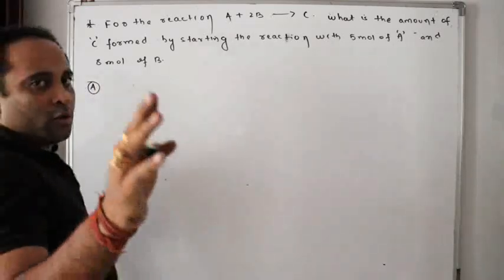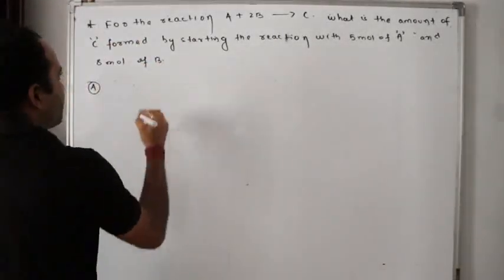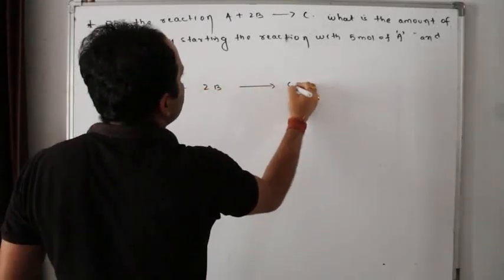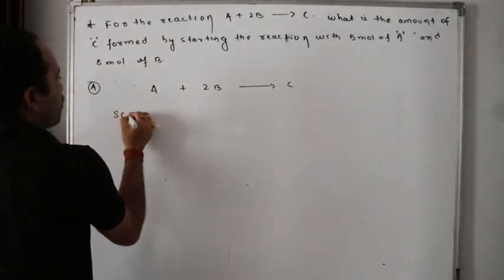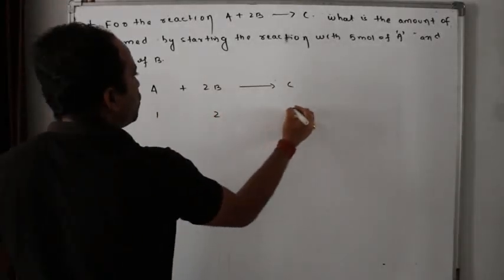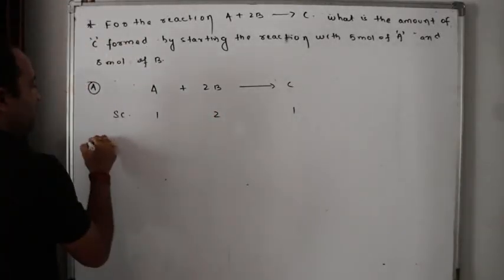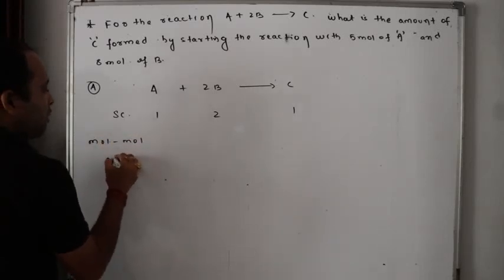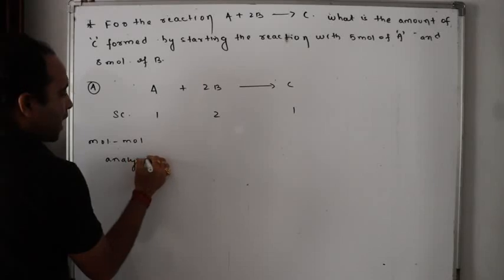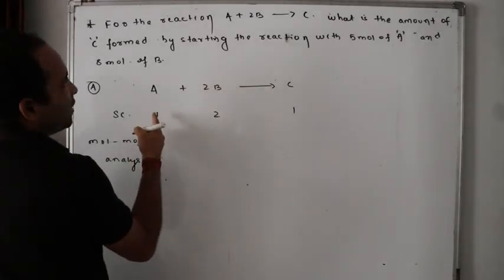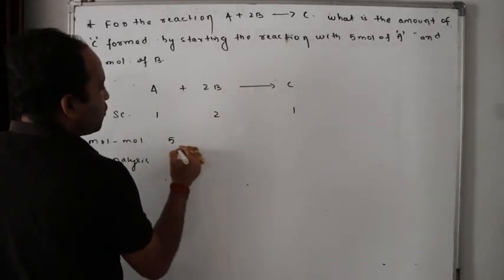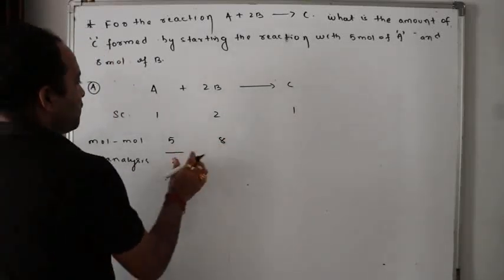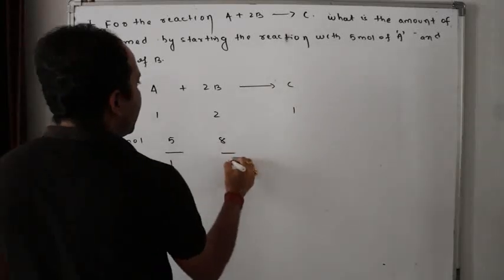Paused. Over. Back. Reaction given: A plus 2B gives rise to C. But what is the stoichiometric coefficient? 1, 2, 1. Now if I go for mole-mole analysis, how many moles taken initially? A, 5 moles. B, 8 moles. So 5 by 1 divided by 8 by 2.